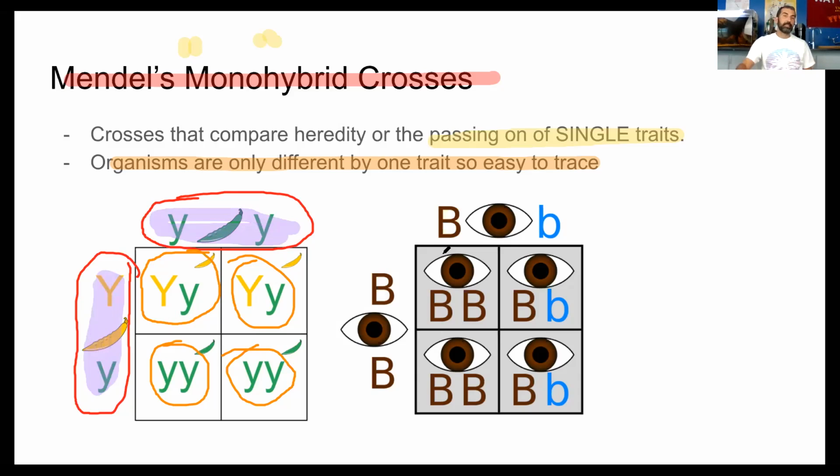Now that should make sense because every person, and I always want you to remember this, is made up from two people, right? Their mom and their dad. So everybody has to have at least two alleles or two letters for every trait. One of those letters came from your mom and the other one came from your dad, right? This parent here obviously had one parent that had brown eyes, right?